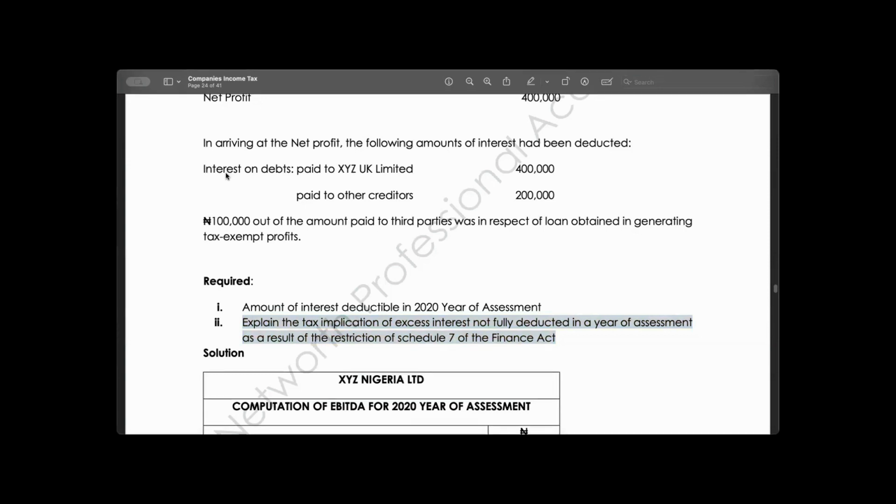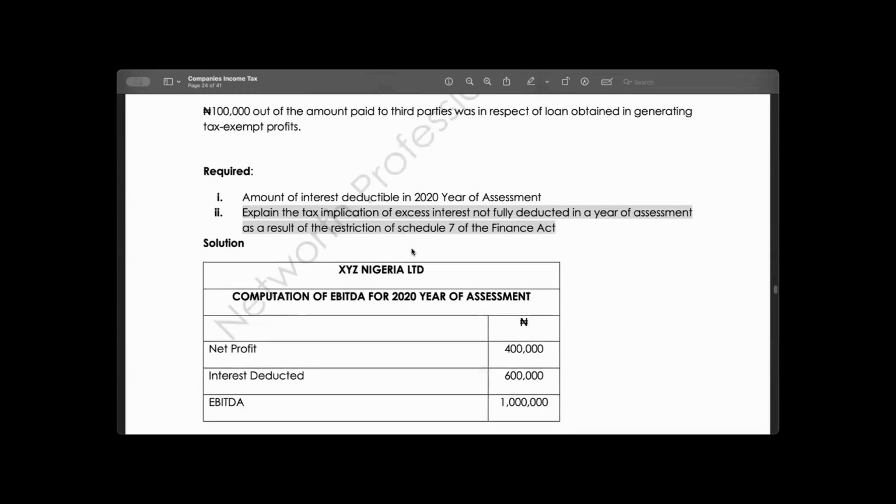Sir, you said the implication is that the excess interest will be carried forward for a period of 5 years before it elapses. Thank you. It's the only Prosper that we have in this class. You guys have not been contributing, except I've heard 2 persons' voice today, Prosper and Victor. Every other person in this class today, you are not saying anything. That's not right to go. It's not the right way to go, rather.